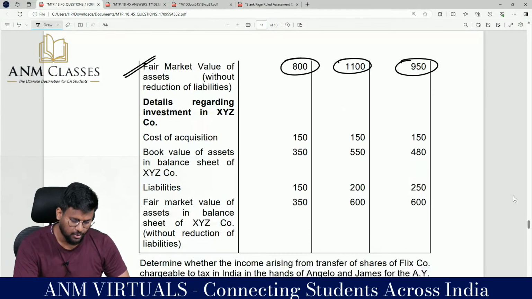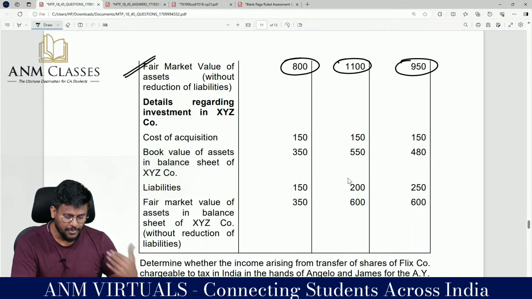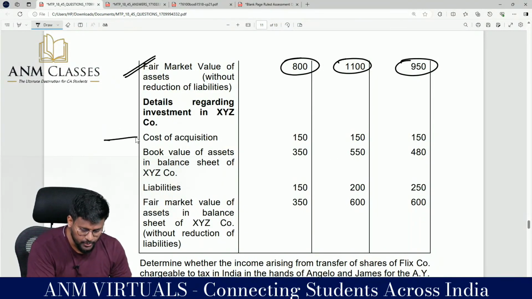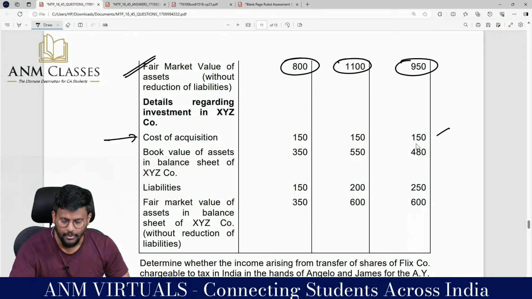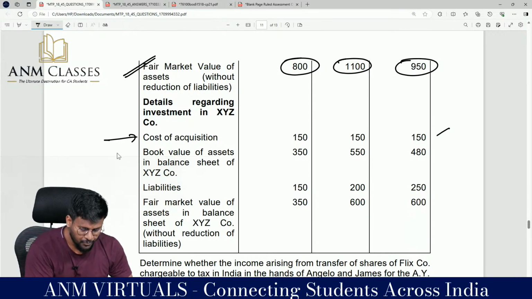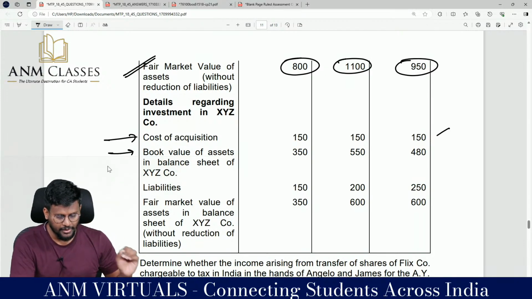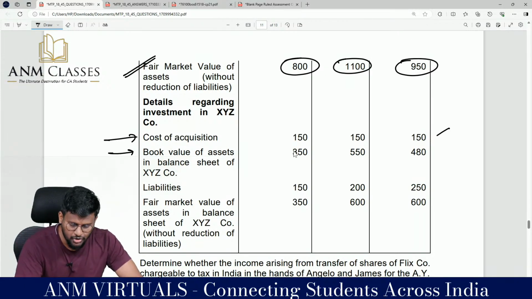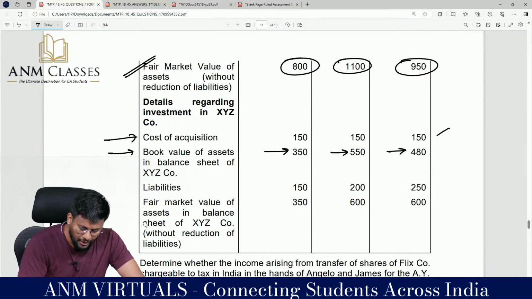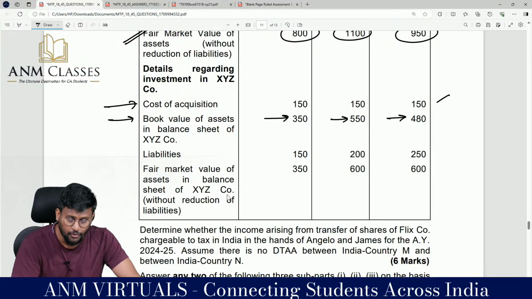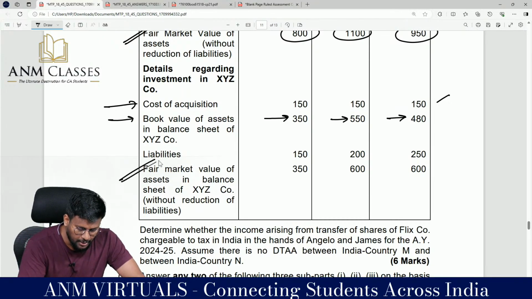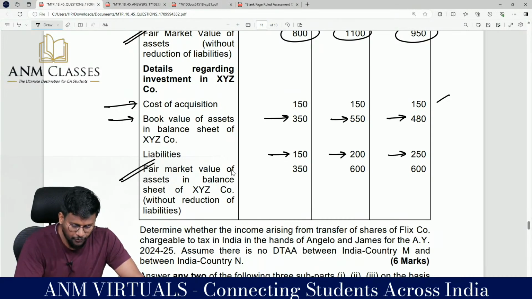1100 crores, 950 crores. Details regarding investment in XYZ company. Cost of acquisition is 150, 150, 150, because cost of acquisition anyway will not change. Book value of asset in balance sheet of XYZ company has changed: 350 crore, 550 crore and 480 crores. Liability is 150, 200, 250. Fair market value of the asset in balance sheet of XYZ company without reduction of liability: 350, 600, 600.